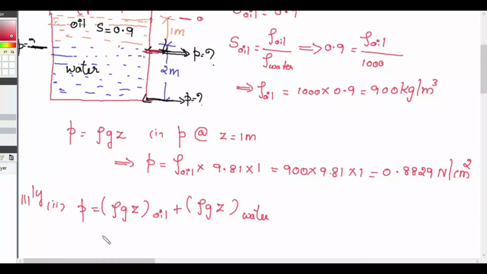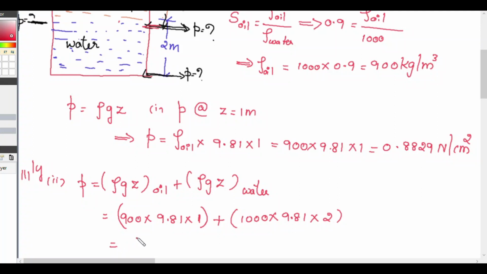So we know density of oil is 900, G is 9.81 and Z is 1, plus rho G Z of water. Density of water is 1000 into gravity 9.81 multiplied by the water height of 2 meter.